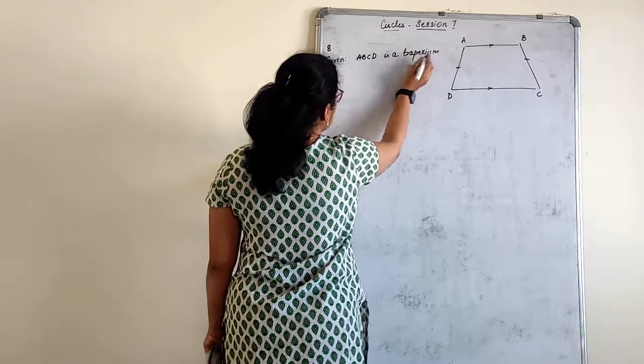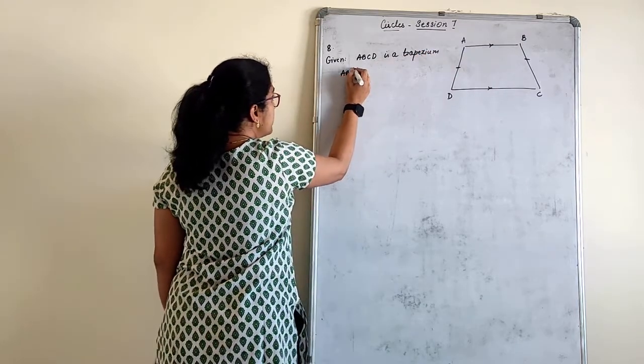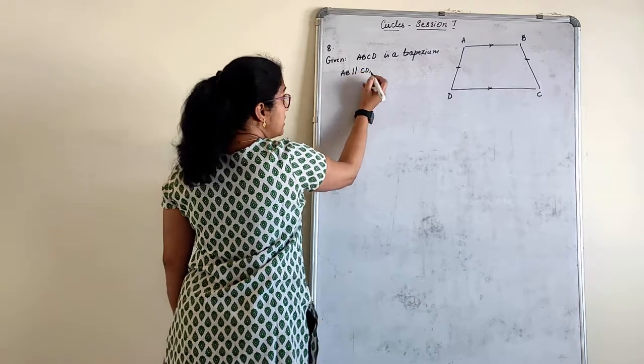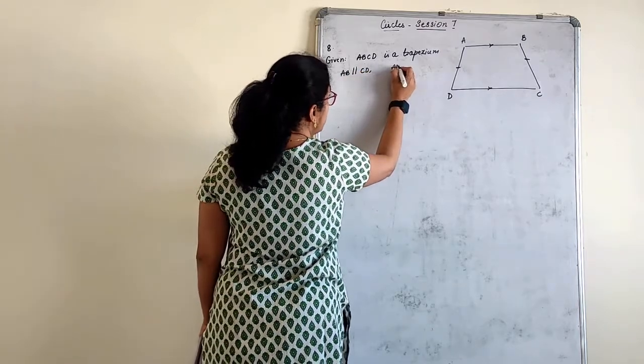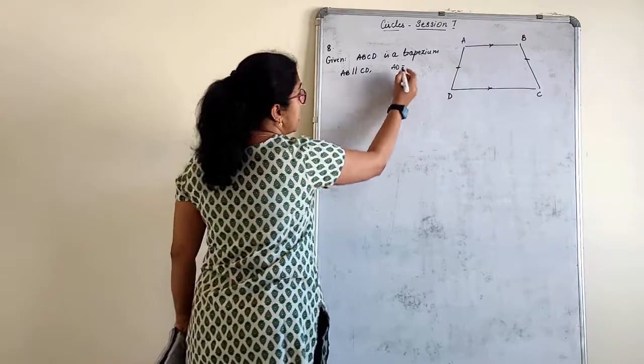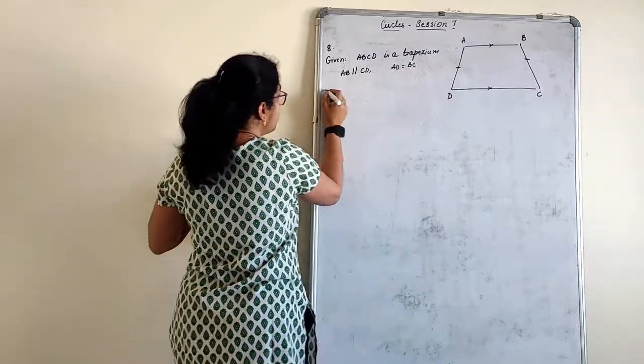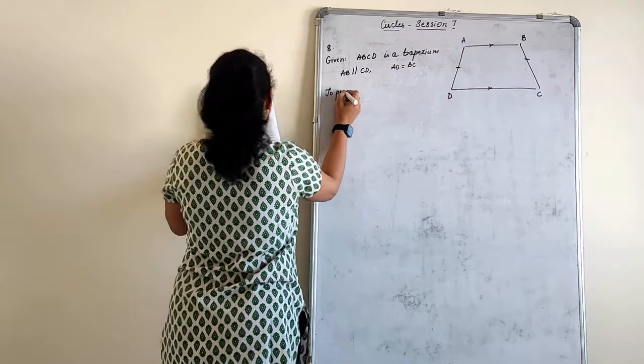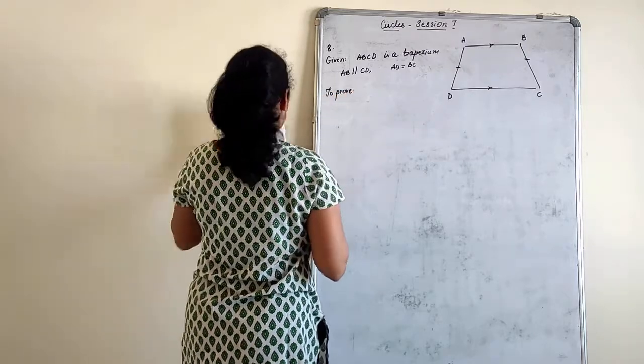If it is a trapezium, first write the parallel sides. AB parallel to CD. Non-parallel sides are equal. That means this is also an isosceles trapezium. AD is equal to BC. What we have to prove? We have to prove that it is cyclic.